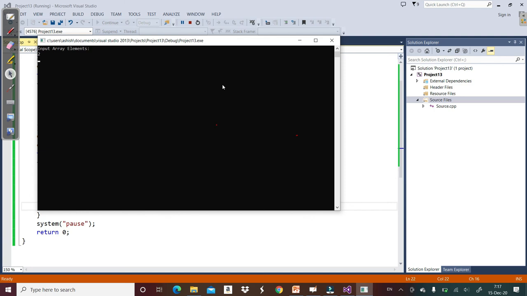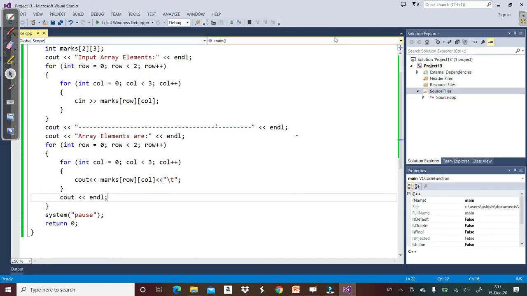So now let's say 2, 3, 6, 5, 8, 9. So this is how we can initialize a two-dimensional array. What is a two-dimensional array? Why do we need a two-dimensional array? And how to initialize and display a two-dimensional array. In the next lecture, we are going to discuss some operations available for two-dimensional arrays. Thank you.